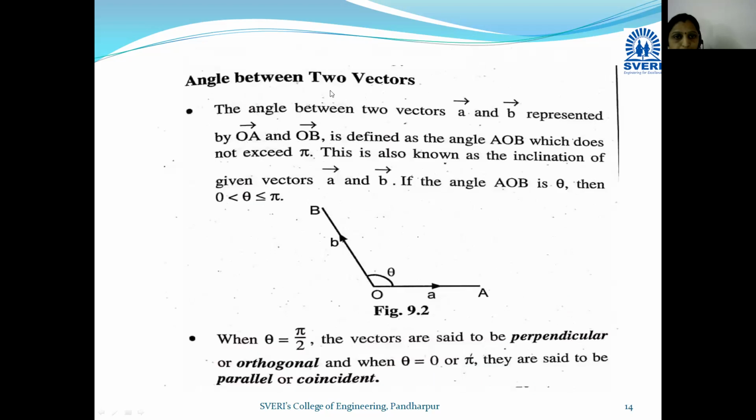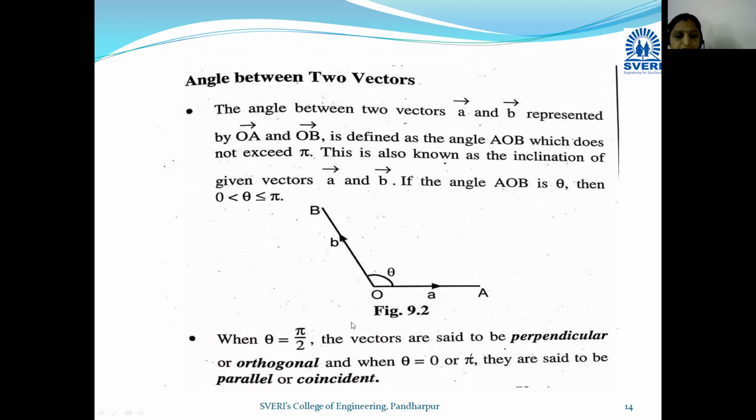Now see angle between two vectors. Right now we have discussed about angle between two vectors. Okay, suppose OA bar is a bar vector, OB bar is another vector. If theta is the angle between these two vectors, then theta definitely lies in between 0 to pi.